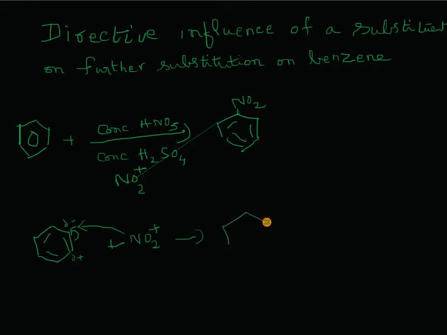Then there is an intermediate like this, with the positive charge delocalized on the benzene molecule. This is followed by the removal of the hydrogen, and the final product is nitrobenzene. So the net reaction is that an NO2 group has substituted a hydrogen of the benzene to produce nitrobenzene.